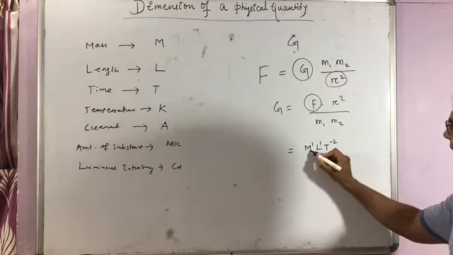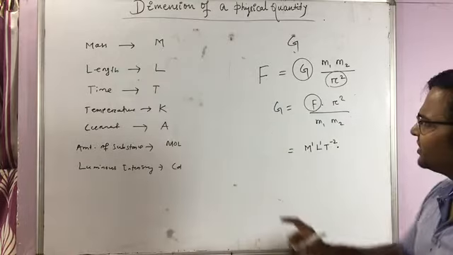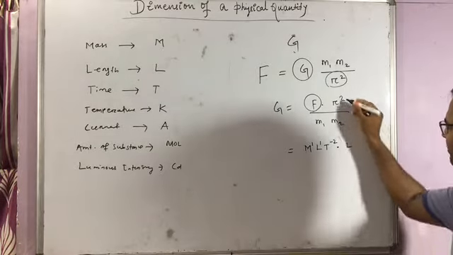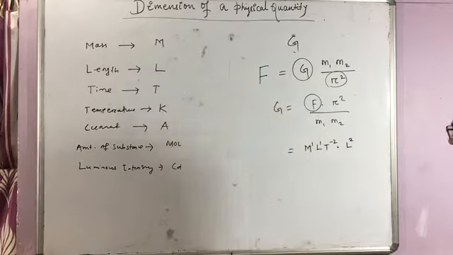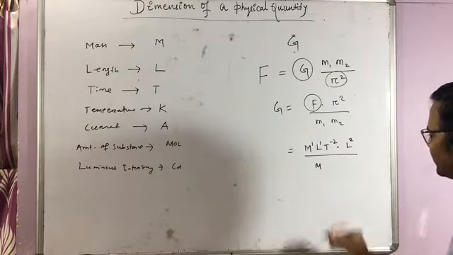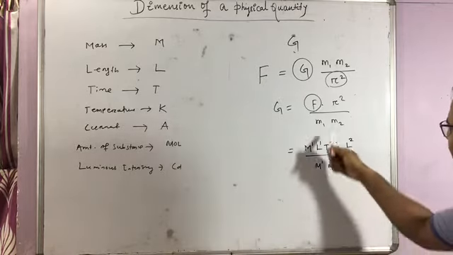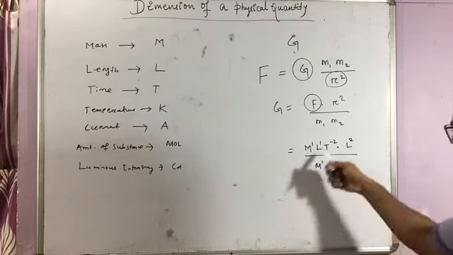Force is given by m1 L1 t minus 2. Here r represents your distance, so distance represents your length, and the power is 2. Then divide by m1 m2. Here it is mass, so the dimension is m1, and for m2 also m1, so m1 m1 gives m square.